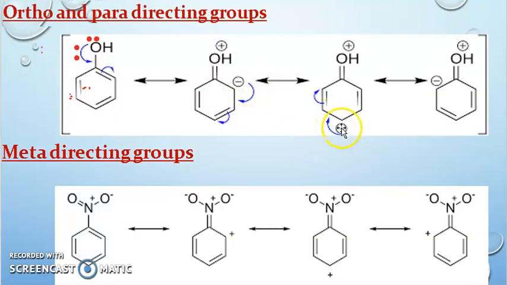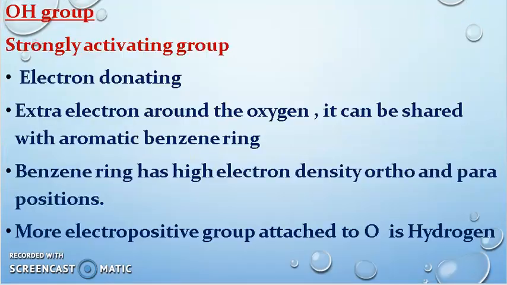The electron density is more in the ortho and para positions only, not in the meta position. In the structure, if you can see, the last point is that the more electropositive group attached to oxygen is hydrogen. In OH, the oxygen is attached to hydrogen, not carbon.